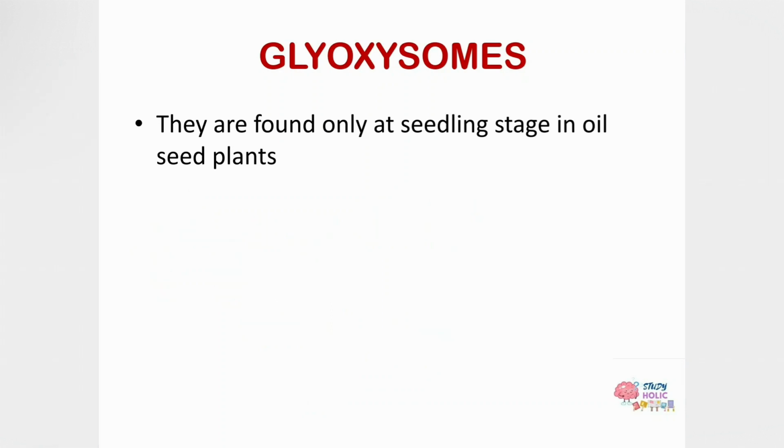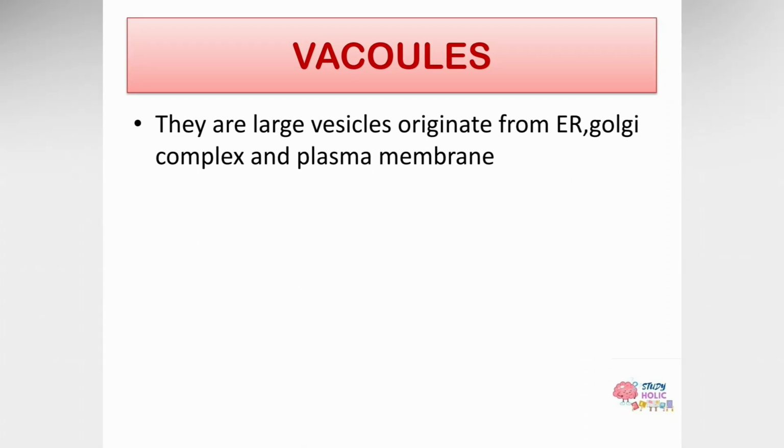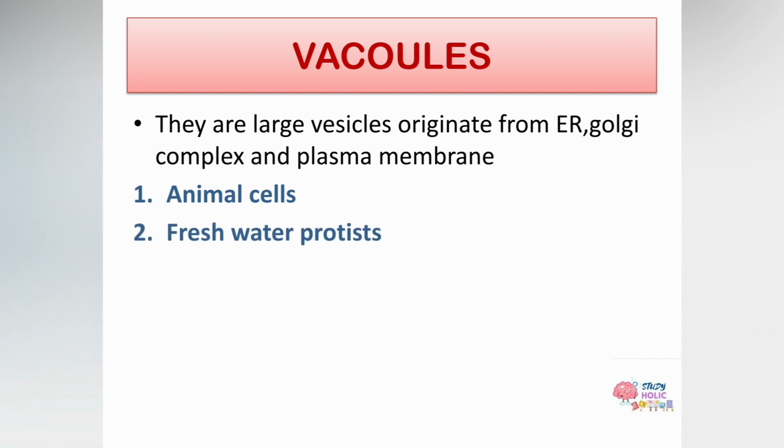Let's move on to our next organelle, that is vacuoles. Vacuoles are large vesicles and they originate from the endoplasmic reticulum, Golgi complex and plasma membrane. They are present in three locations: animal cells, freshwater protists and plant cells. If we talk about animal cells, how are vacuoles present in animal cells? In animal cells, food vacuoles are formed by the process of phagocytosis.